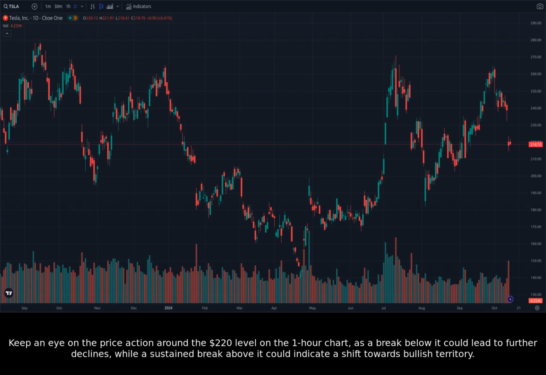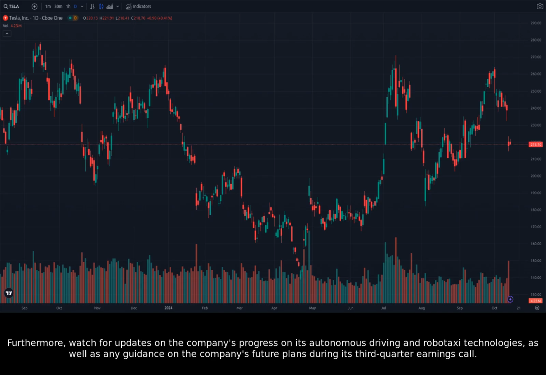Keep an eye on the price action around the $220 level on the 1-hour chart, as a break below it could lead to further declines, while a sustained break above it could indicate a shift towards bullish territory. Furthermore, watch for updates on the company's progress on its autonomous driving and robotaxi technologies, as well as any guidance on the company's future plans during its third-quarter earnings call.